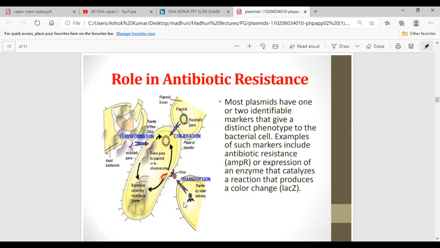So what is happening in transduction is, when this virus is infecting this bacteria, after entering into the bacterial cell, the viral genome will take control of the bacterial genome and make the bacterial cell synthesize viral particles.